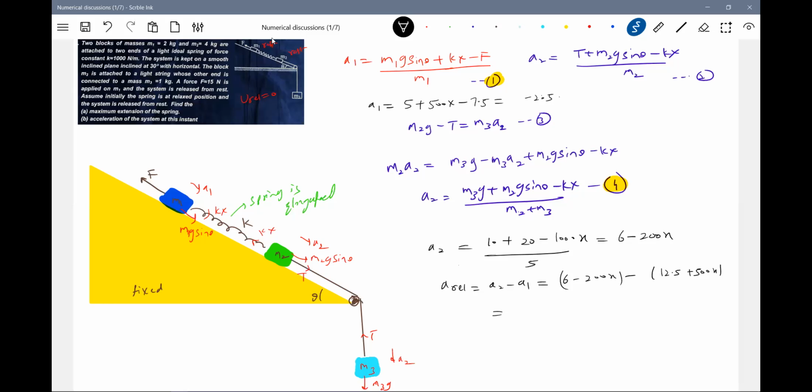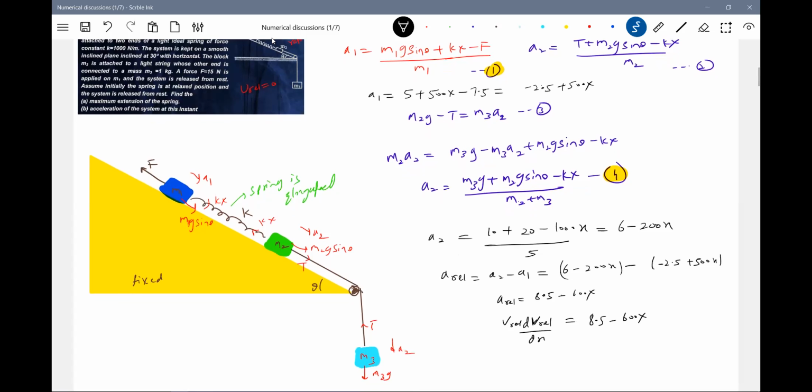Now I think we'll get it. It's not 12, it's 2.5, minus of 2.5. So this will become 8.5 minus 600x. A relative equal to 8.5 minus 600x.